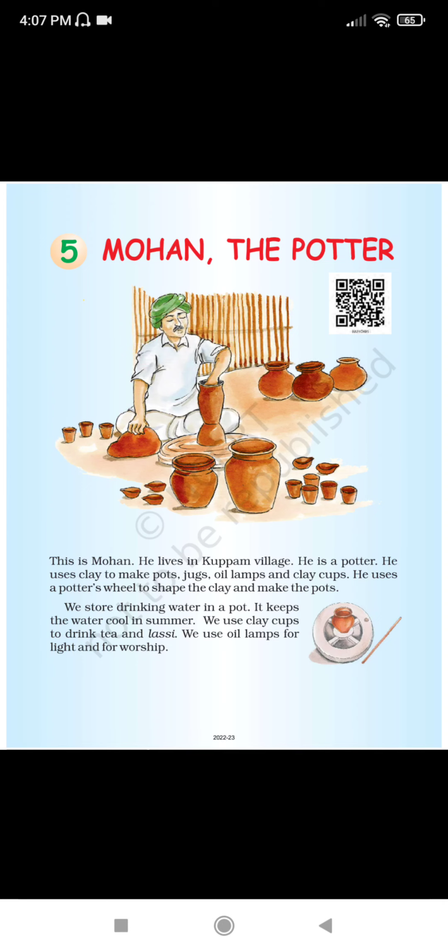So now our chapter number 5, unit number 5 of class English, Marigold Raindrops. Mohan the Potter. This is Mohan. He lives in Kuppa Palm village. He is a potter. He uses clay to make pots, jugs, oil lamps, and clay cups. He uses a potter's wheel to shape the clay and make the pots.